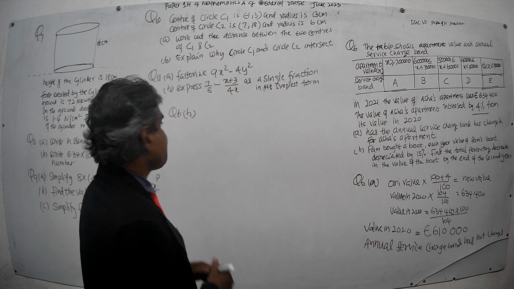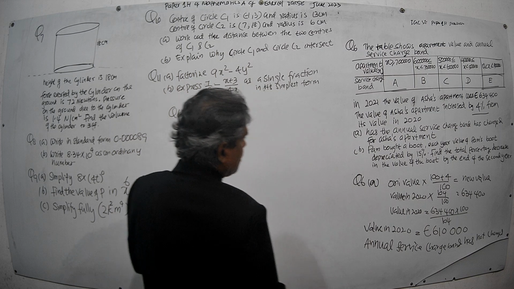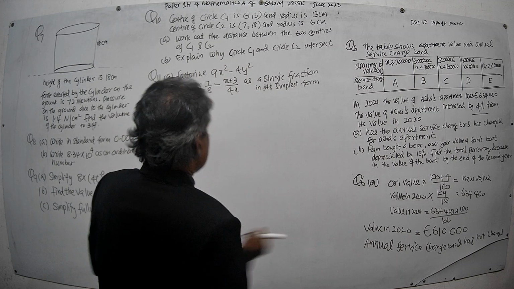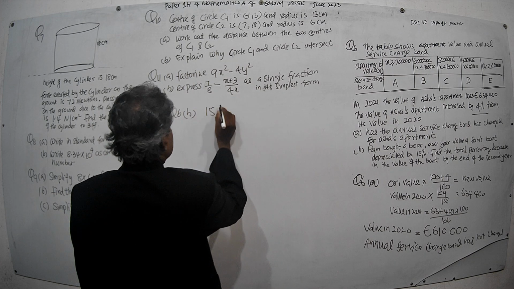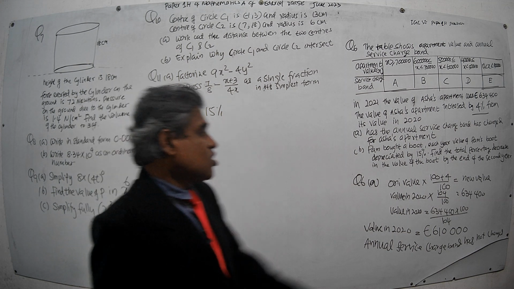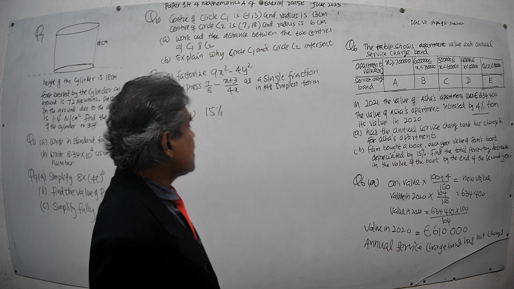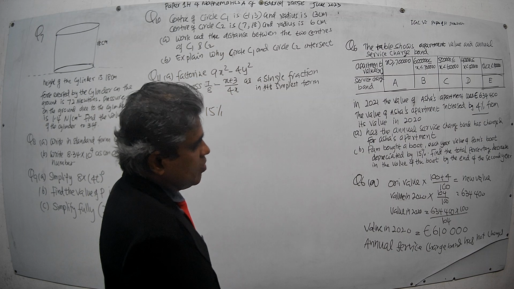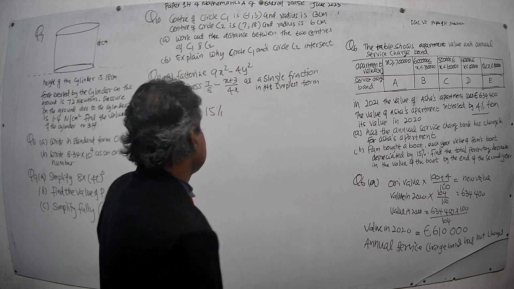Now, what is my 15% here? 15% means if the value of the boat is 100, it decreased by 15 in the first year.